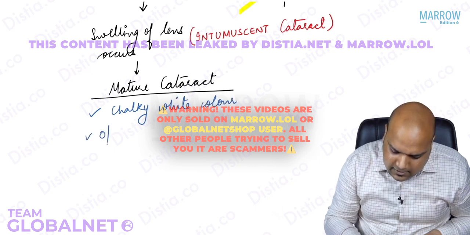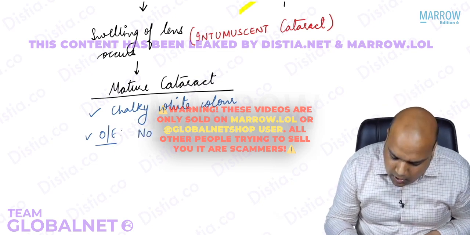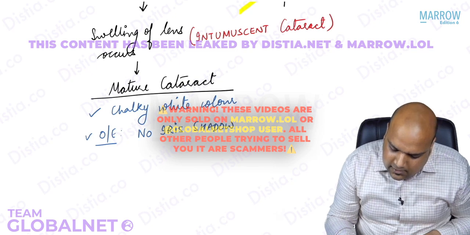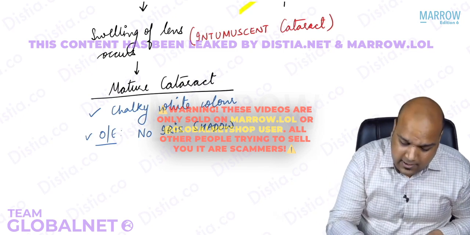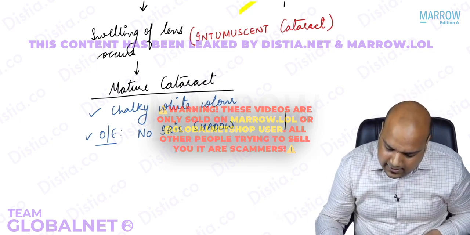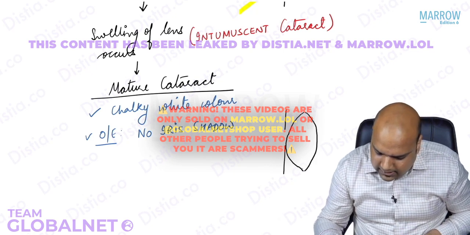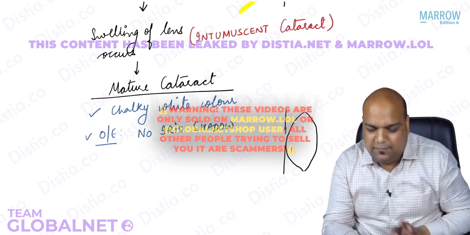And on examination, again via a torchlight, we say no iris shadow. If you have understood the previous immature, I hope you understand this, because swelling has already occurred. So because swelling has already occurred, I can say if this is my iris, my swollen lens is almost touching the iris. Okay. So there is no space between the iris and the anterior surface of the lens.